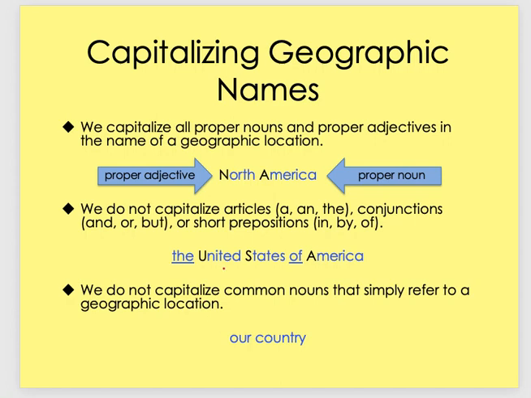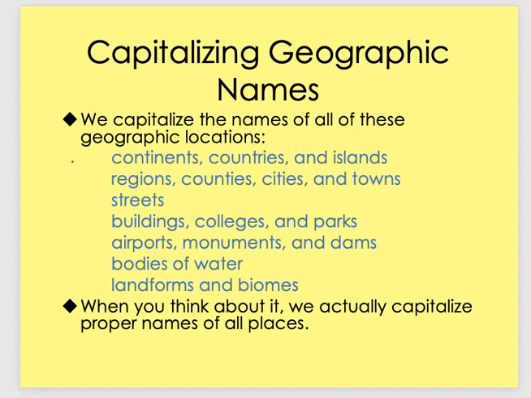United States of America, that's a good example. We've got U, S, and A, and that's where we also get the abbreviation USA, and that's our country. But when you just talk about your country, it's little c, but if you say its name, it's capital U, capital S, capital A. We capitalize the names of all of these places: continents, countries, islands, regions, counties, cities, towns,